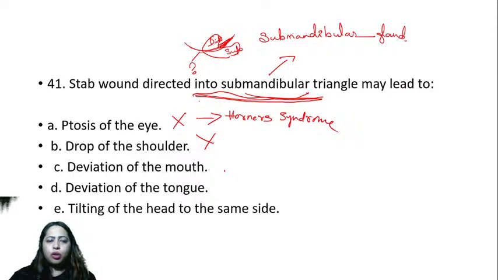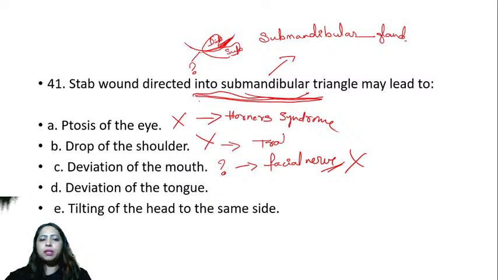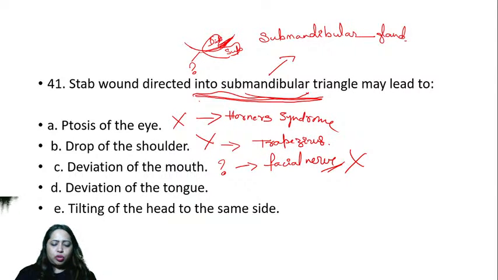Is it deviation of the tongue? Deviation of the mouth? That has got something to do with the facial nerve now, right? So that is not the answer. Drop of the shoulder, that is trapezius. So that is not the answer.